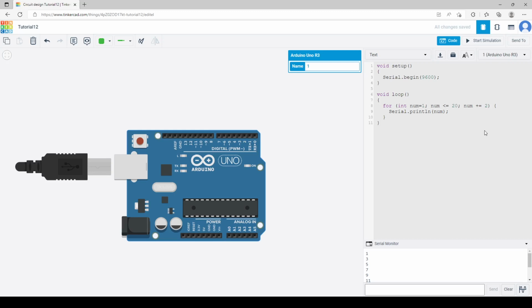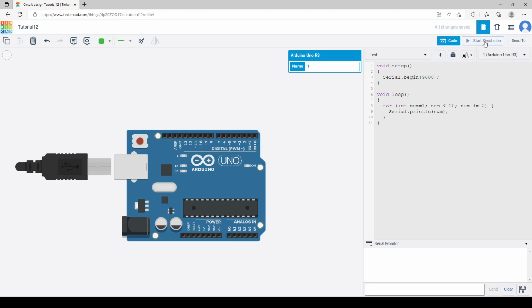Okay, guys. So now here we are just printing. What this does is, first the number is 1, right? 1 plus equals 2 means 3, and plus equals 2, 5, then 7, then 9, then 11, then 13, right? And so on until it gets to 19. When it gets to 19, after that it goes to 21, and it realizes that 21 is greater than 20. And so it just stops executing the code.